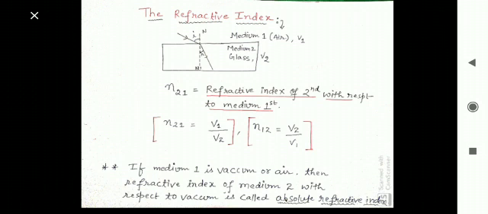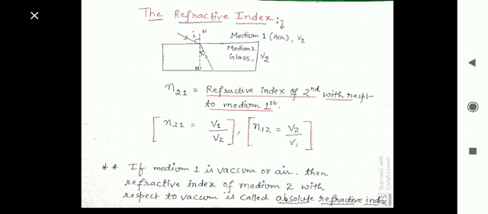So today we are going to start the second part of this chapter, and this is refractive index. In Snell's law, as you already know, the ratio of sine i to sine r is mu, and that mu was what? Refractive index. So that refractive index we are going to understand in detail. Let's start the concept of refractive index.